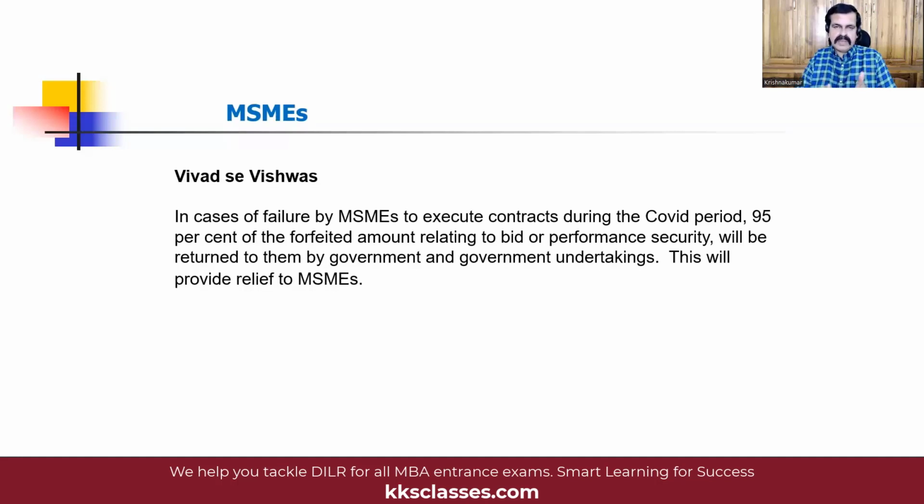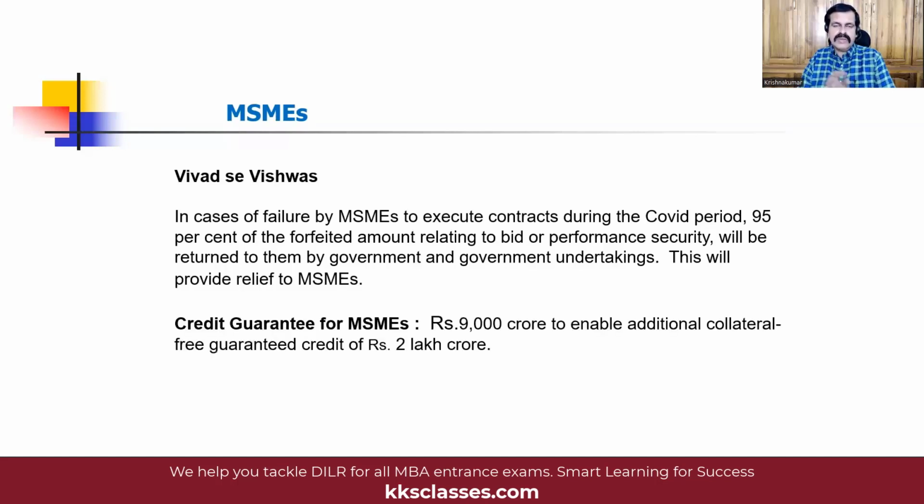Now, the MSMEs implement their projects by taking credit from banks. They need that kind of financial support from banks. So in this budget, an additional 9,000 crores have been provided to the banking institutions as credit guarantee. What does that mean?